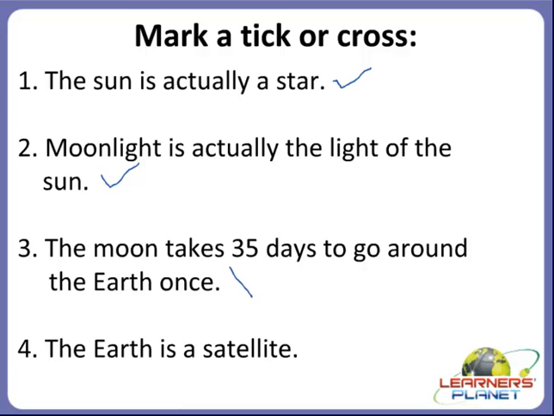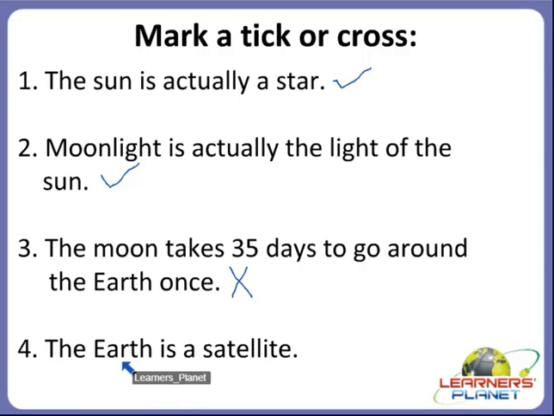No. This is the wrong sentence. What we studied in the lesson, the moon takes 29 days to go around the earth. It is not 35 days. It takes 29 days. Okay, children?